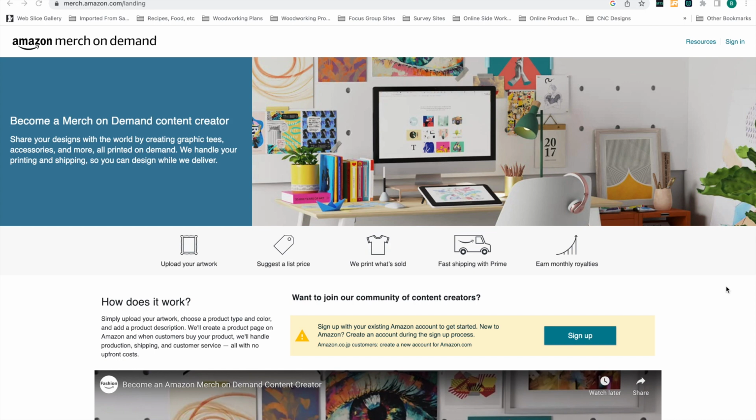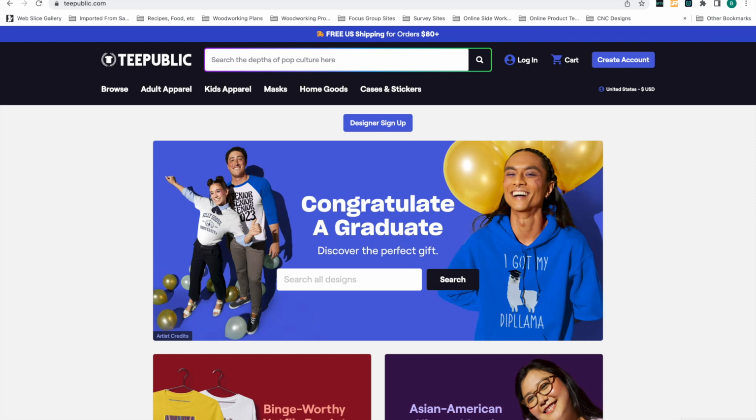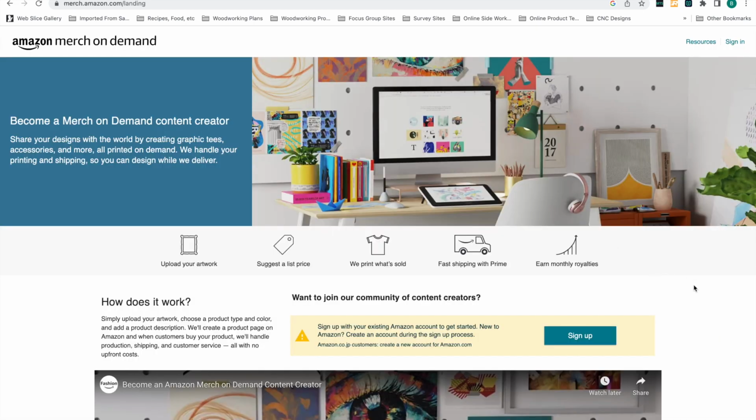You list your design for sale through a lot of different outlets. Amazon has a version of print on demand, Merch by Amazon. It's my favorite. You can see that right here. You can see there's sites like Redbubble. There's sites like TeePublic, right? There's all these different websites that people are using to sell their print-on-demand services online. There's other independent sites, Printful and Printify, that fulfill independently. You can sell off your own website.